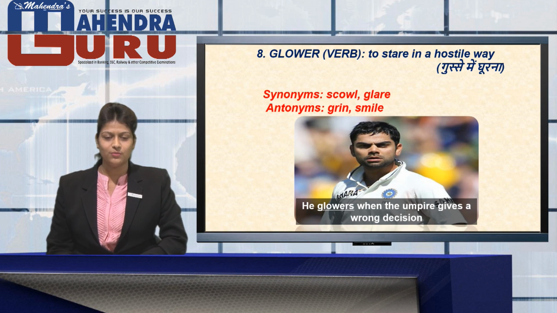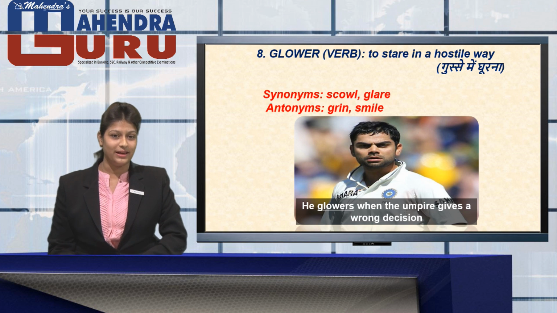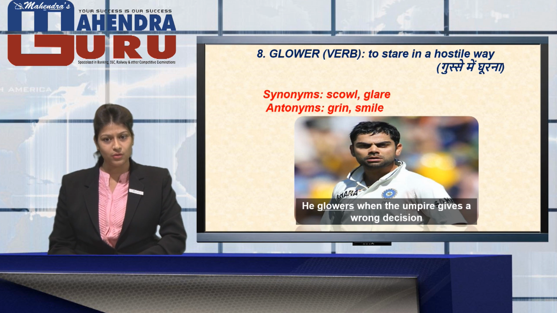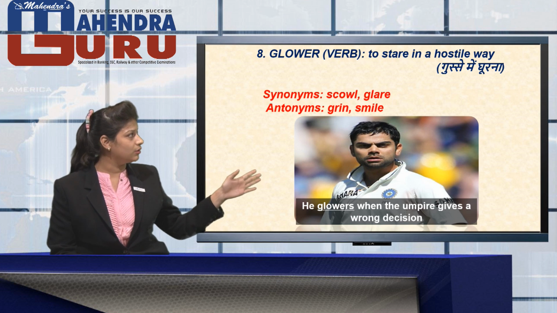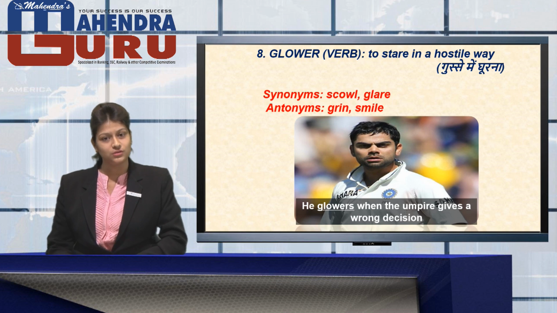As you can see, a very famous cricketer is in front of you and he is glaring at the screen. So the sentence goes, he glowers when the umpire gives a wrong decision. The cricketer glowers when the umpire gives a wrong decision.